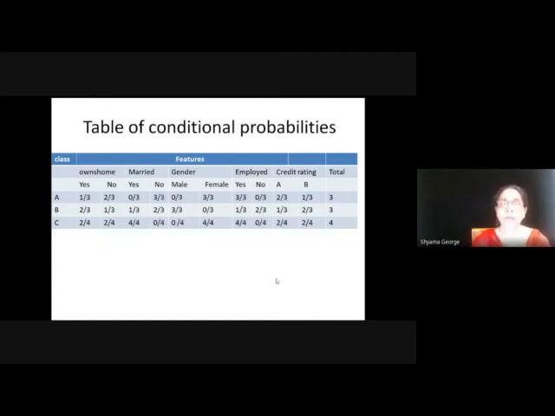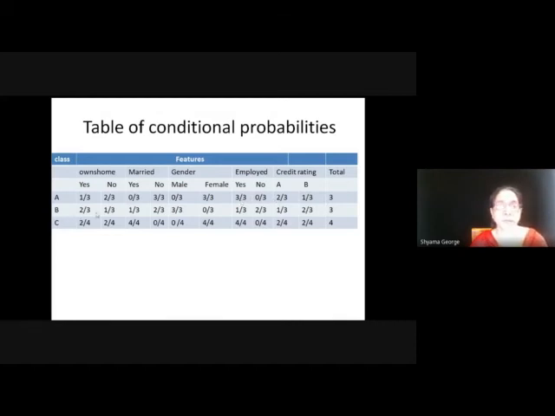Then we obtain the table of conditional probability by dividing by the corresponding total value. For A, yes is 1 by 3, no is 2 by 3, married yes is 0 by 3, no is 3 by 3, gender male 0 by 3, female 3 by 3, then employed yes 3 by 3, and so on.